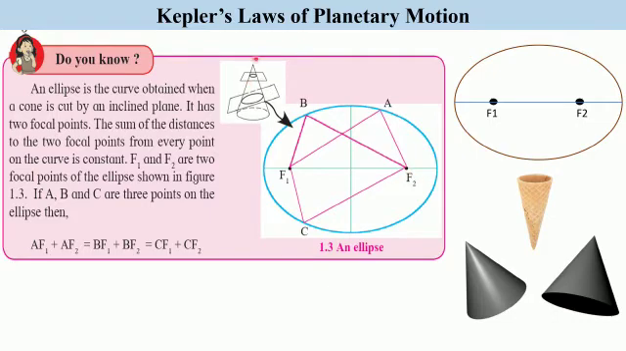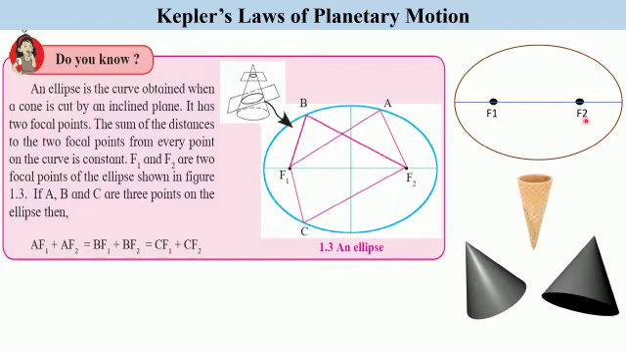Here it has also been shown: this is a cone and you have to cut it in an inclined plane, that is, in a slanting position. If you cut the cone, the shape which you get is called an ellipse. So here an ellipse has been shown to you. It has 2 focal points. So an ellipse has 2 focuses. Here also you can see this is an ellipse. It has got 2 focuses. F1 and F2 are the 2 focuses of the ellipse.